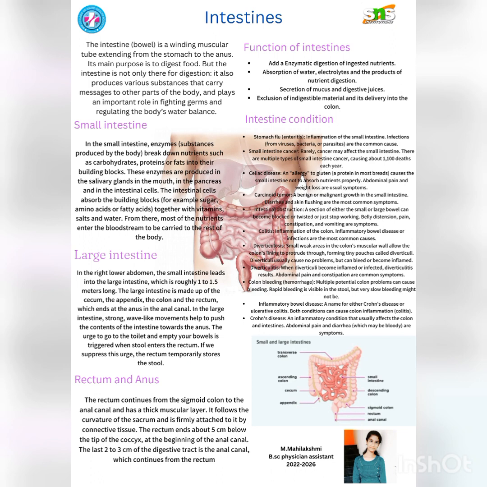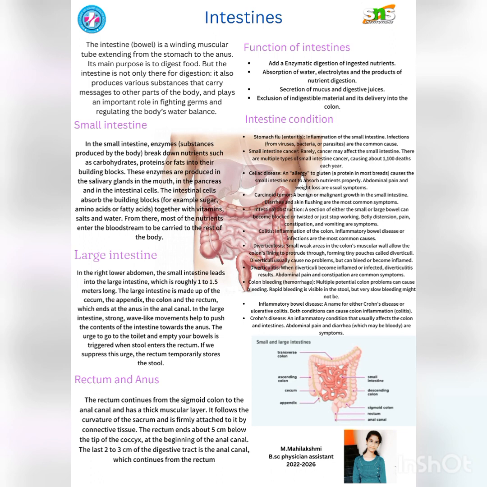Intestine conditions. Stomach flu, or enteritis, is inflammation of the small intestine; infection from viruses, bacteria, or parasites are the common causes. Small intestine cancer. Rarely, cancer may affect the small intestine. There are multiple types of small intestine cancer, causing about 1,100 deaths each year. Celiac disease is an allergy to gluten, a protein in most bread. It causes the small intestine not to absorb nutrients properly. Abdominal pain and weight loss are usual symptoms.